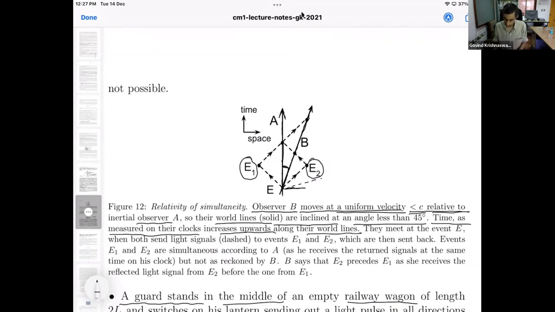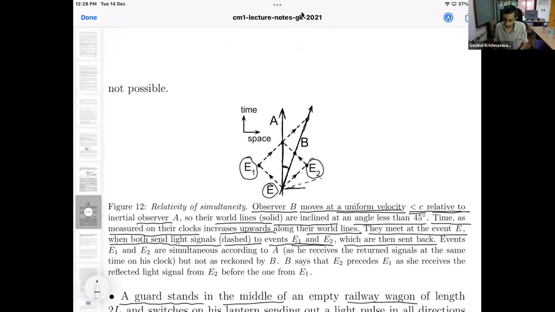That is the setup. Now they meet at the event E. So at the event E, the two world lines intersect. So they meet over there. Now at that event of meeting, they do something interesting. Both of them send light signals, which are represented by these dashed lines, to events E1 and E2. So they're both together there, and they are both going to send light signals out towards events E1 and E2, which are then sent back. Those reach certain events E1 and E2 and are reflected back.